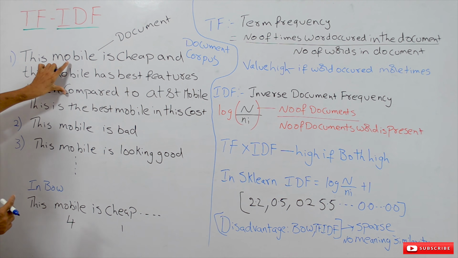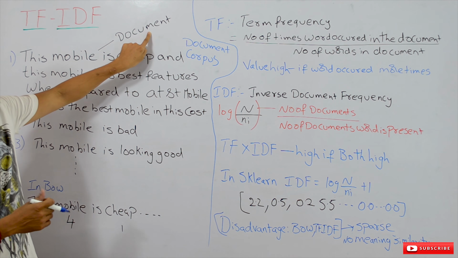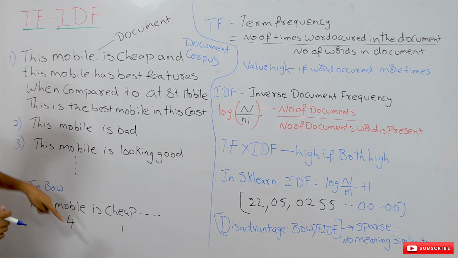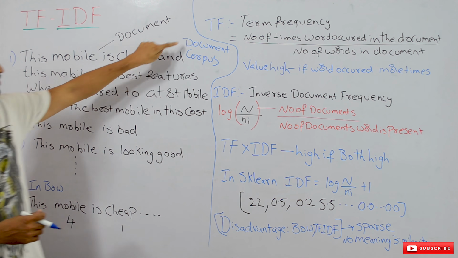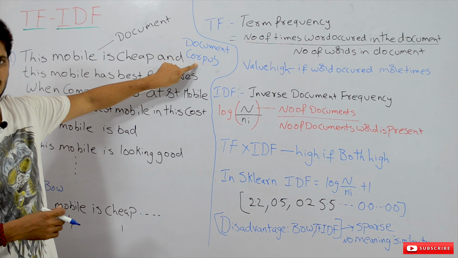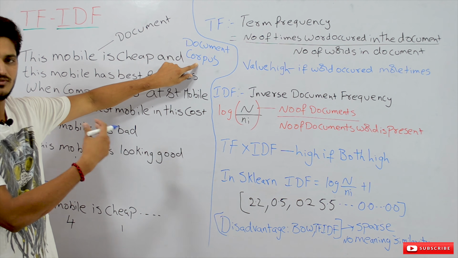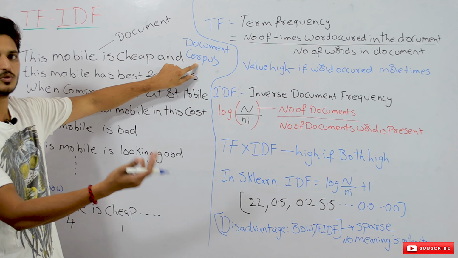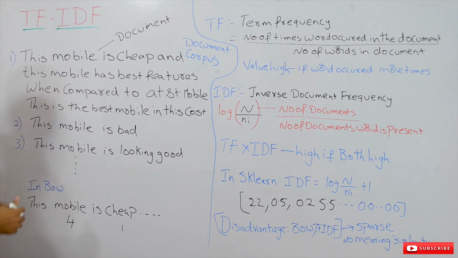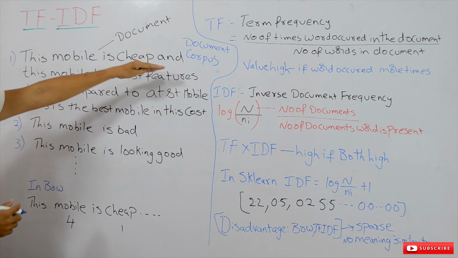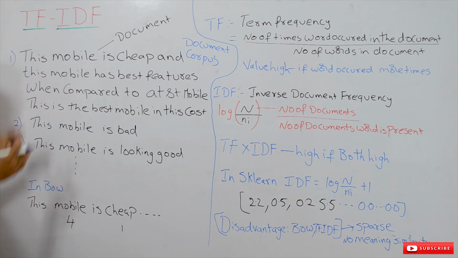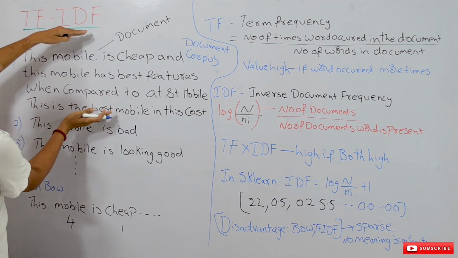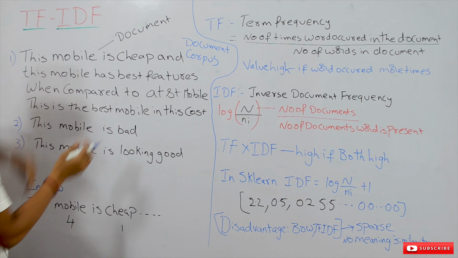One feedback we call a document. The set of all those feedbacks we call the document corpus. We already discussed this in our previous class, the bag of words class. Hope you already watched that video. So please watch that video and come back here. So now we have to convert this text document into bag of words.